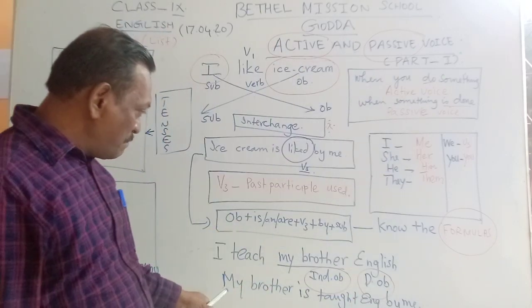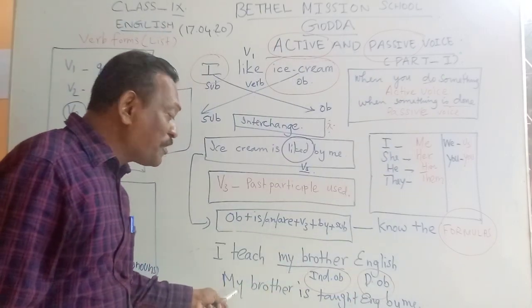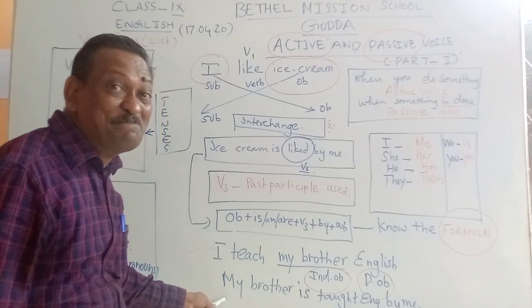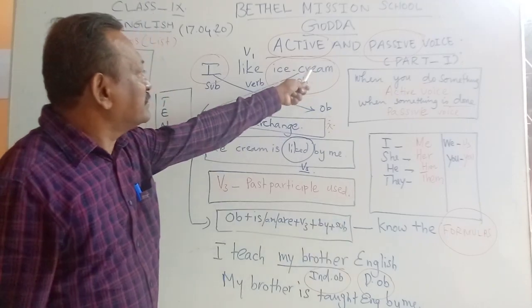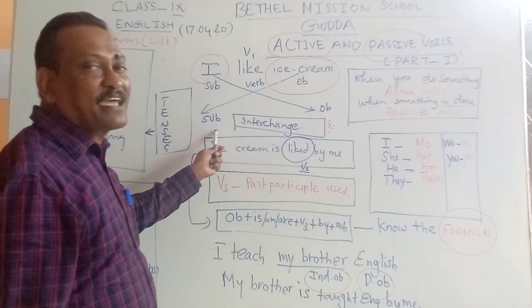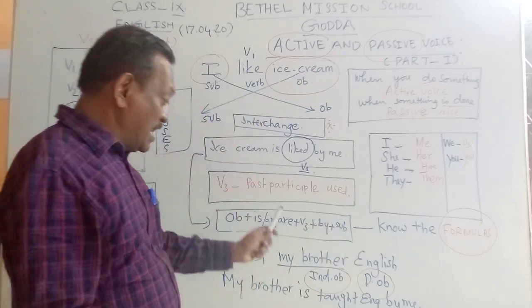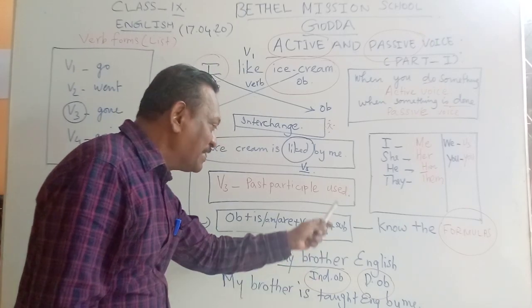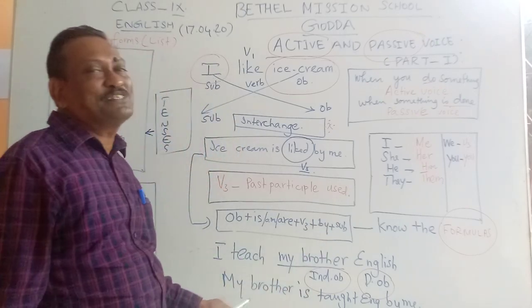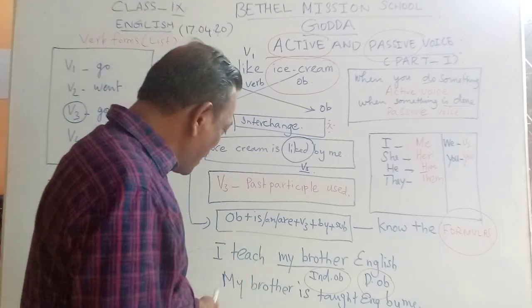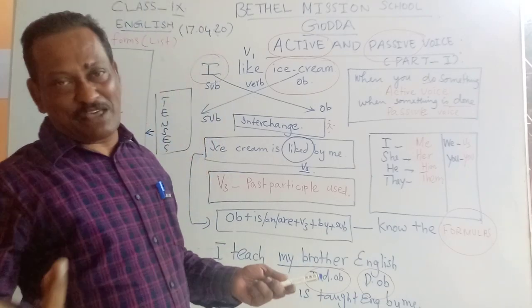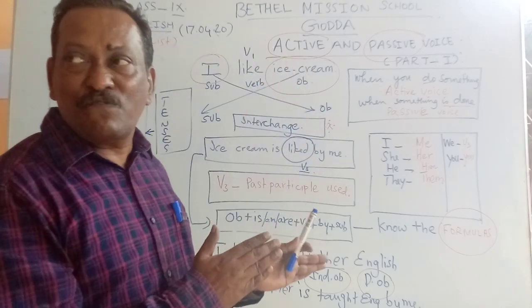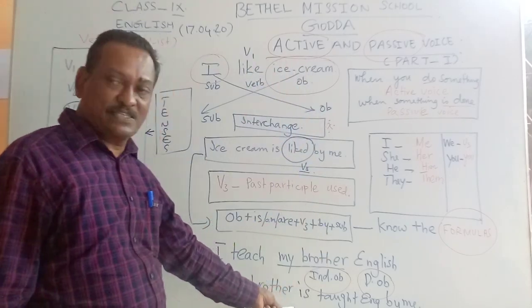I repeat, my brother, that is the indirect object, comes first. It becomes the subject. If there is no indirect object, the direct object becomes the subject. Keep this rule in mind. If there is an indirect object, then the indirect object becomes the subject. So my brother is. Why do I use is here? Because my brother is in the third person singular form. So obviously I use is.